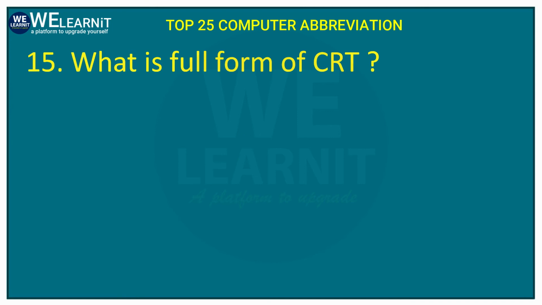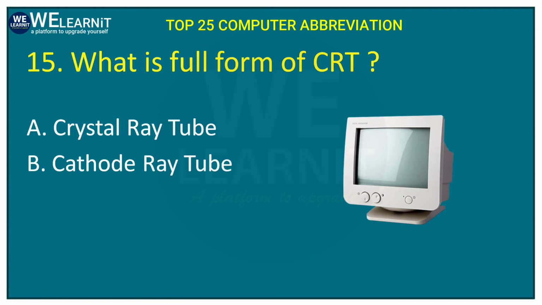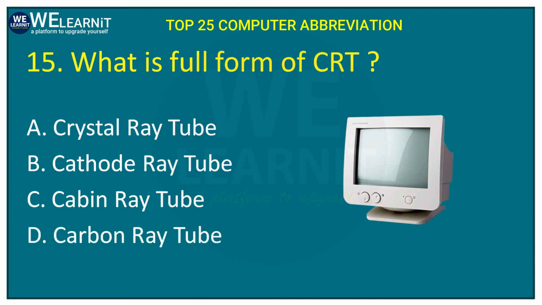The next question is, what is the full form of CRT? CRT is an electronic device that was used a lot in old types of monitors. That's why those monitors were known as CRT monitors. Now let's look at the options. Crystal ray tube, cathode ray tube, cabin ray tube, or carbon ray tube. And the correct answer of this question is option number B, that is cathode ray tube.